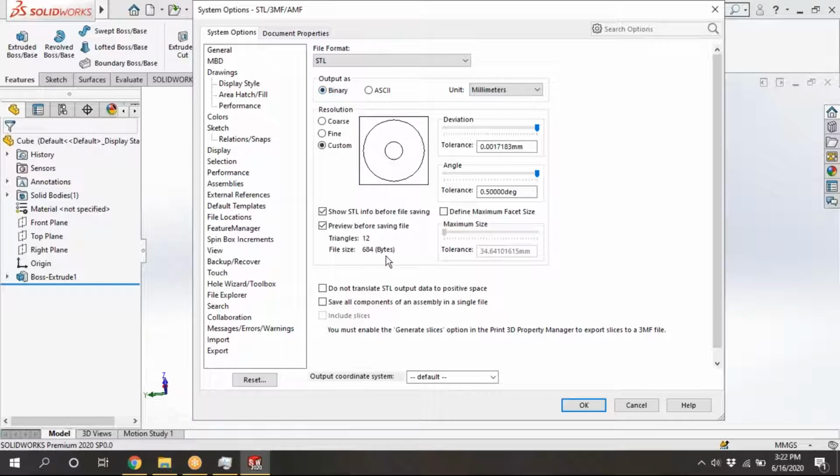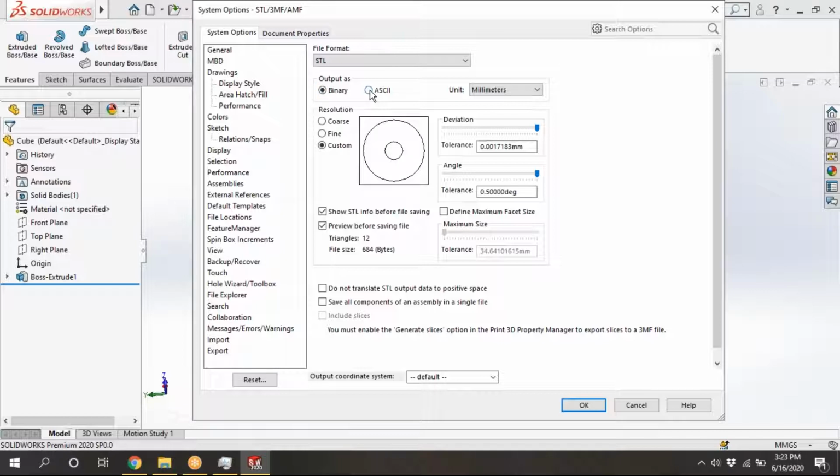We may not bother about 684 bytes and 3420 bytes because this is a simple cube. But if you take a large assembled component with thousands of parts, and save all those files in ASCII format, the file size will be very huge. We need a large memory to save all those files. If you save in binary format, the file size will be very small, so we need less space to accommodate all those files.